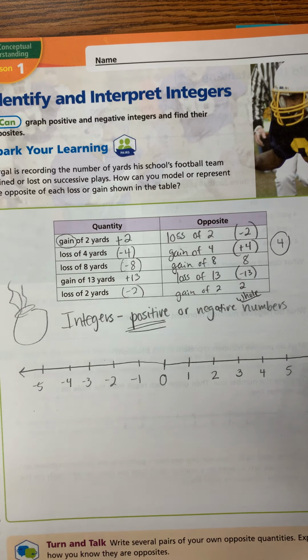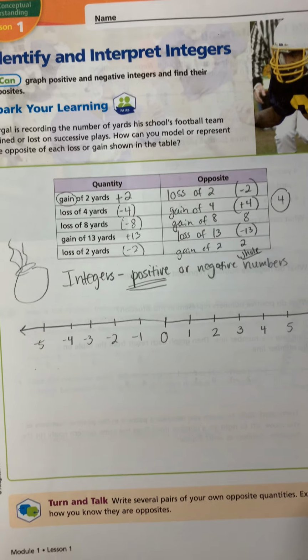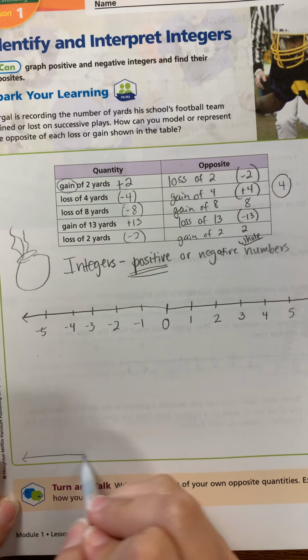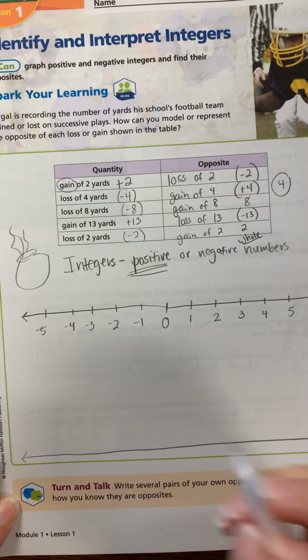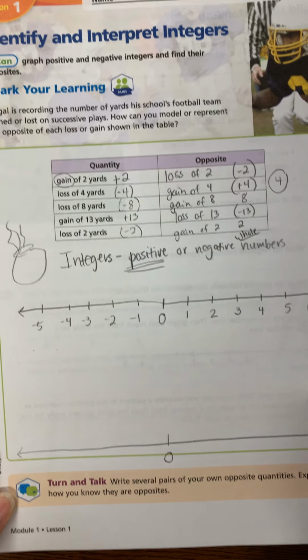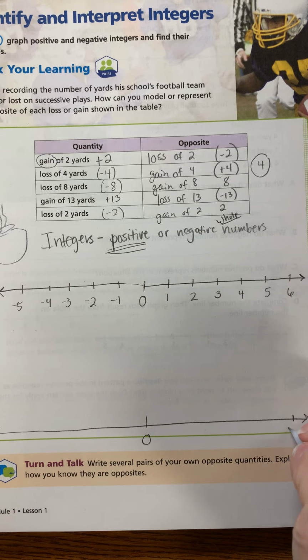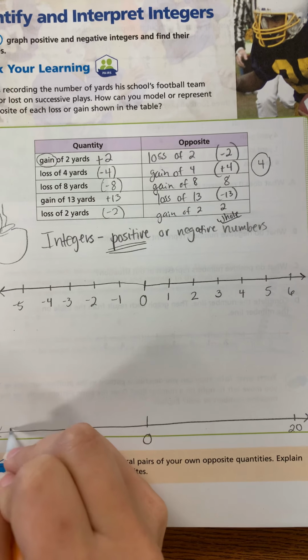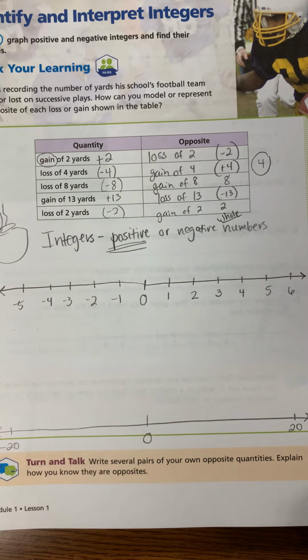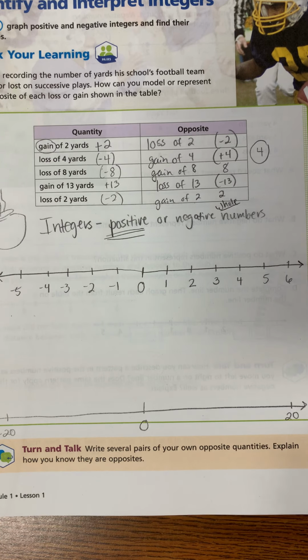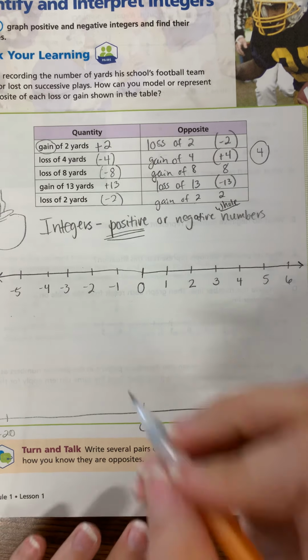Okay, so let me draw so I have a little bit more space. Here's my number line down here. All I'm going to write on this number line is a 0 in the center, and over here I'm going to go all the way to 20, and over on the other side I'm going to go all the way to -20.